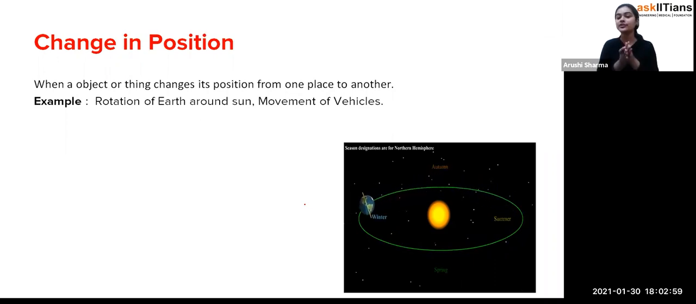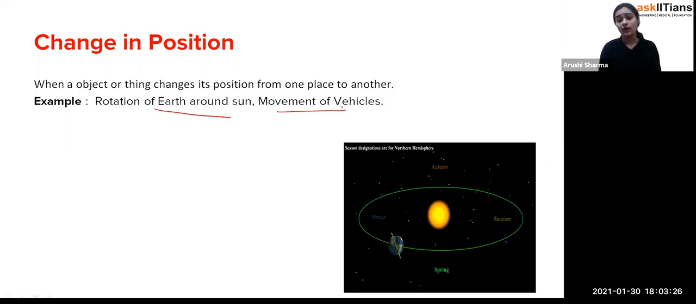For example, revolution of earth around the sun. You can see, students, in this picture that this is the earth, and this earth is revolving around the sun. And when it is revolving around the sun, earth is changing its position continuously. Exactly. So that is why you can say that the earth is changing its position around the sun.